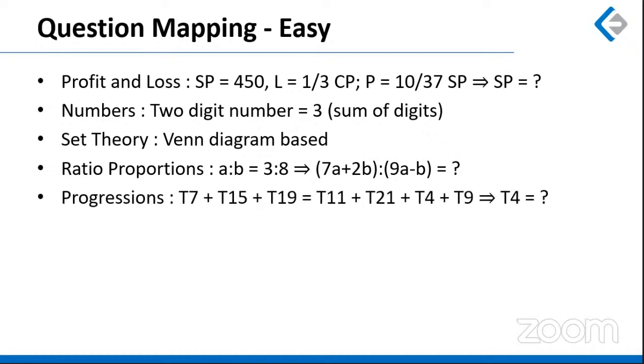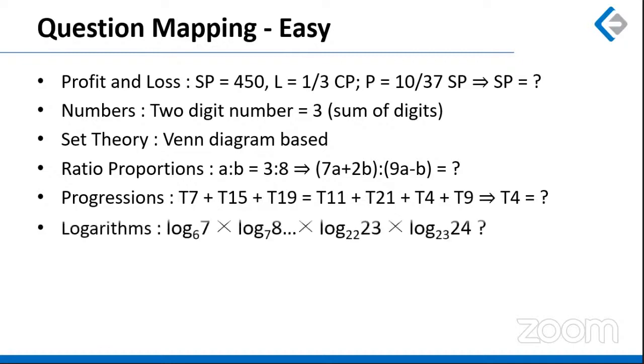A question based on progression, once again, very much straightforward and a property based question, right? Which says that the sum of the 7th term, 15th term, and 19th term of an AP was equal to the sum of the 11th term, 21st term, 4th term, and 9th term. And we had to find out the value of the 4th term. So if you solve this entire equation, you will end up with A plus 3D being 0, and A plus 3D itself is the 4th term, which is 0.